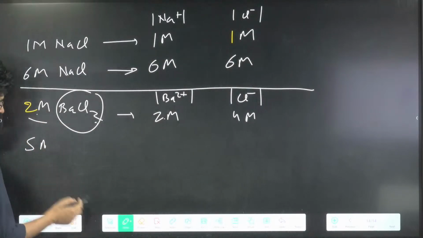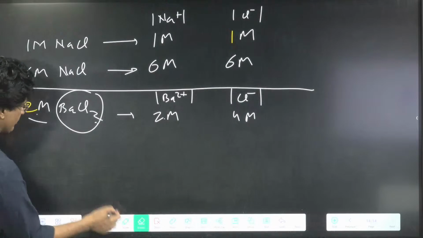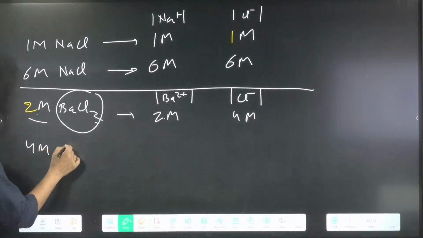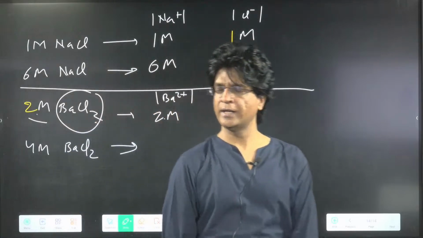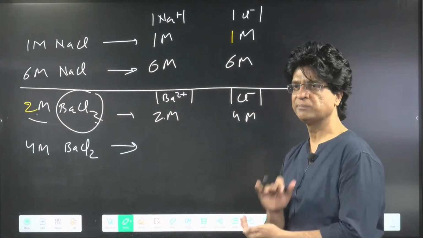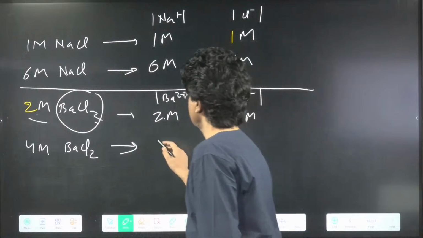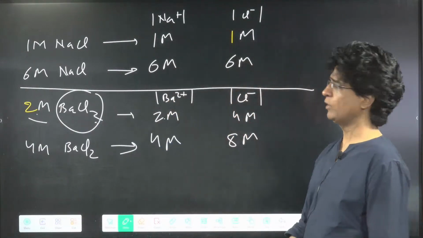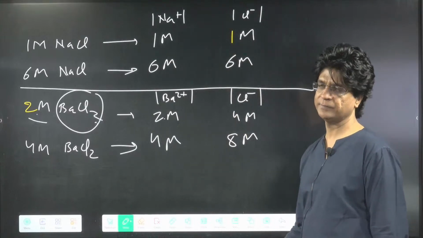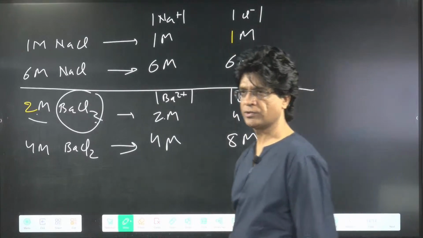Chalo, who will tell me 5 molar? No, we have done this thing right now. We'll change this figure. 4 molar BaCl2 will give me how much barium ion concentration and how much Cl negative concentration? Come on. 4 molar and 8 molar, double of that. Cl negative concentration will be double of that at any cost.